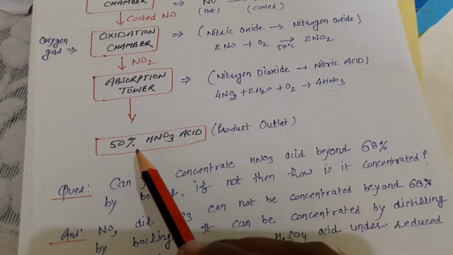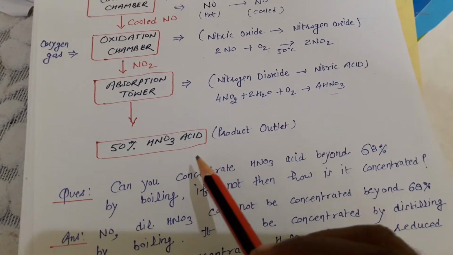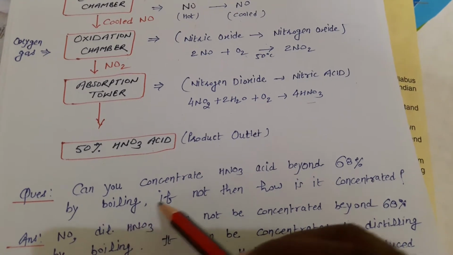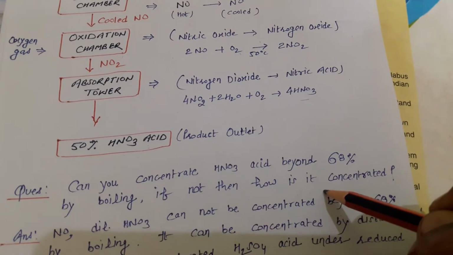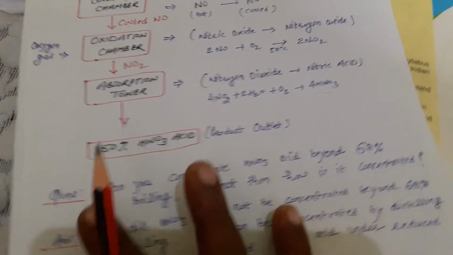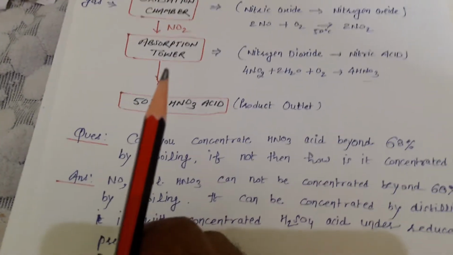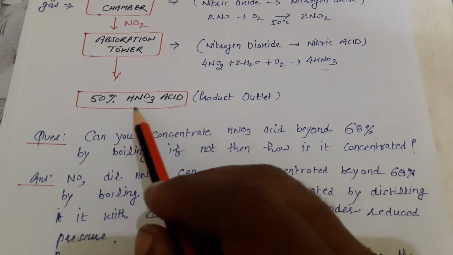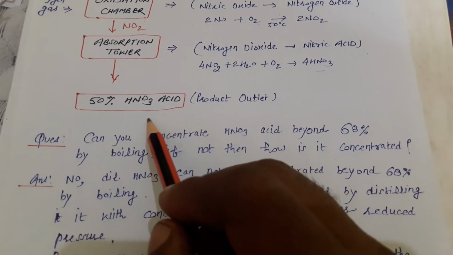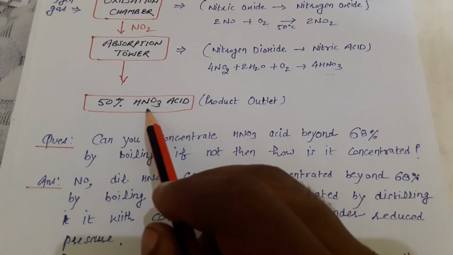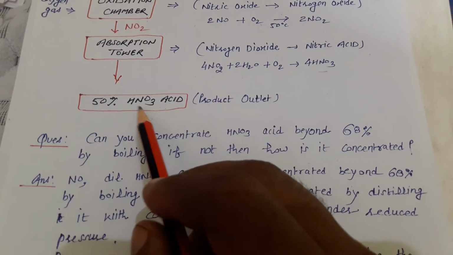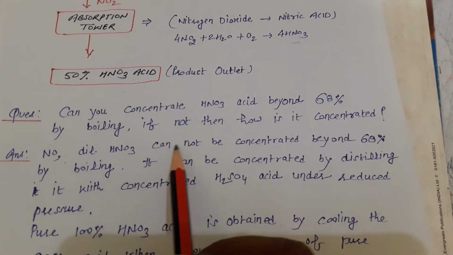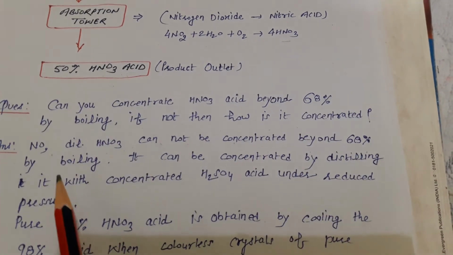We obtain nitric acid of 50 or 60%. Can that be made 68% concentrated by boiling, and if not, then how is it concentrated? Concentration can be made by removing the water molecules. Why can we not use the distillation method here? Because this percentage of nitric acid is actually an azeotropic mixture, in which water and nitric acid have the same boiling point. So what's the reason? And the answer: dilute HNO3 cannot be concentrated beyond 68% by boiling.